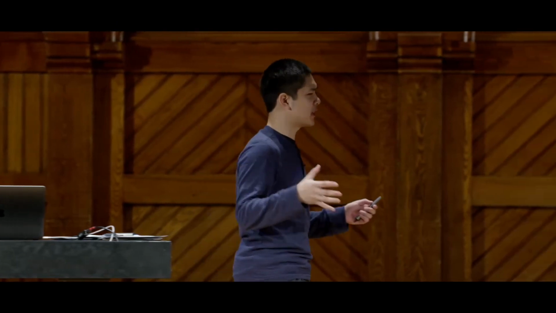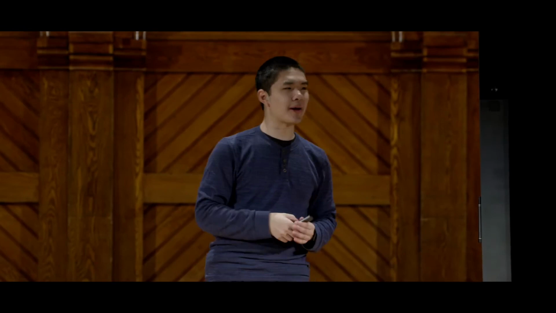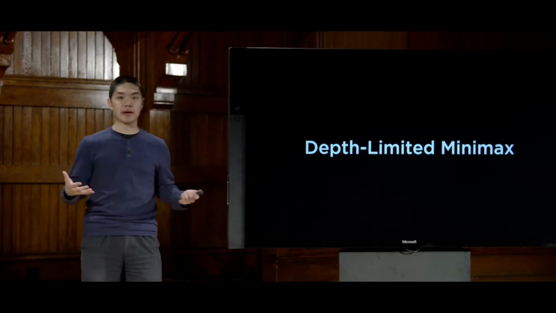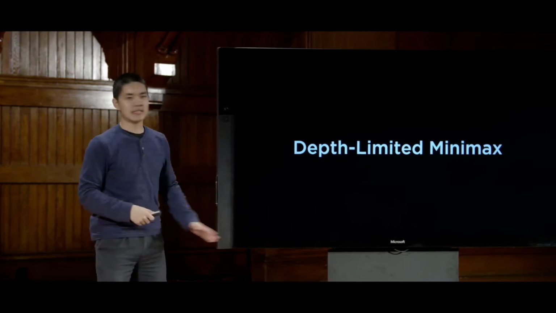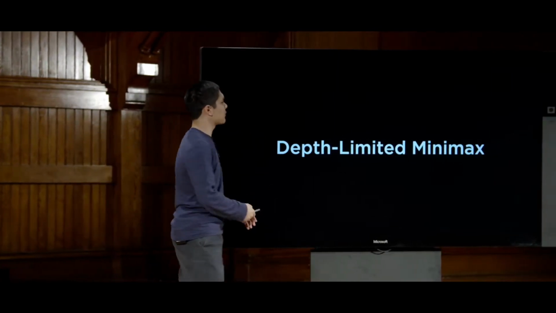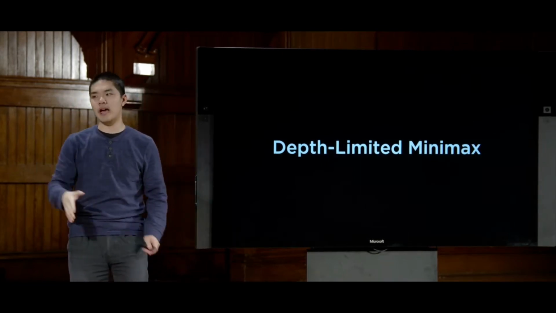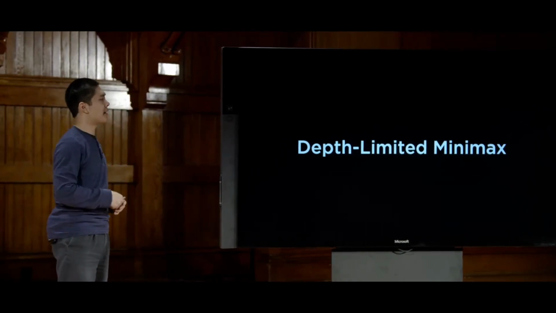Instead of looking through all these states, which is totally intractable for a computer, we need some better approach. And it turns out that better approach generally takes the form of something called depth-limited minimax, where normally minimax is depth unlimited. We just keep going layer after layer, move after move, until we get to the end of the game. Depth-limited minimax is instead going to say, you know what, after a certain number of moves, maybe I'll look 10 moves ahead, maybe I'll look 12 moves ahead, but after that point, I'm going to stop and not consider additional moves that might come after that, just because it would be computationally intractable to consider all of those possible options.